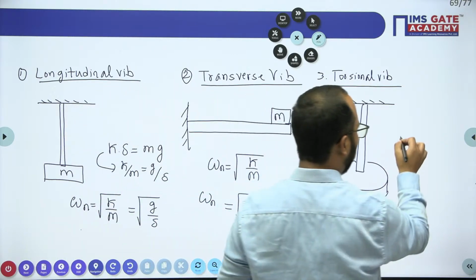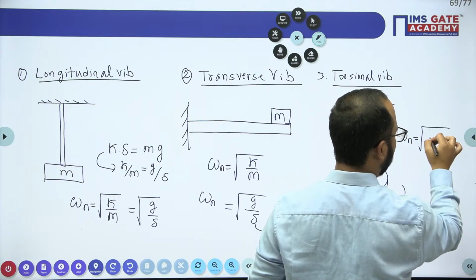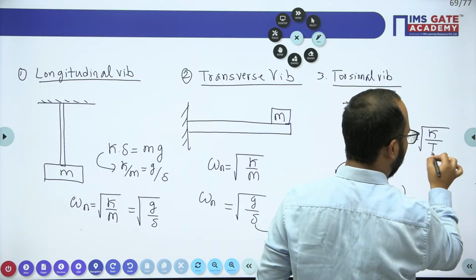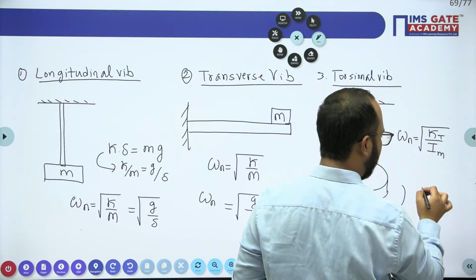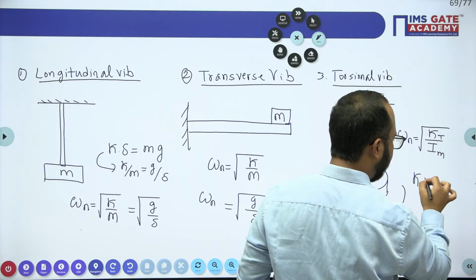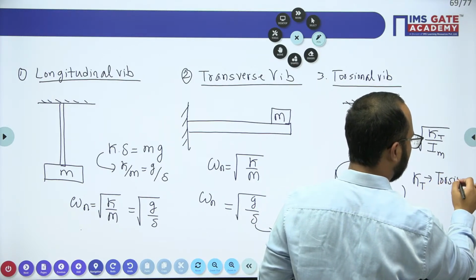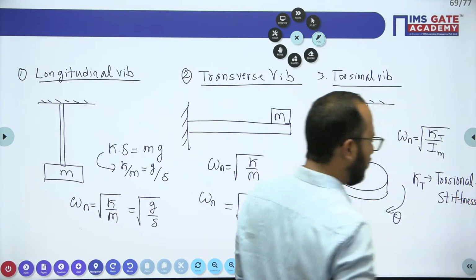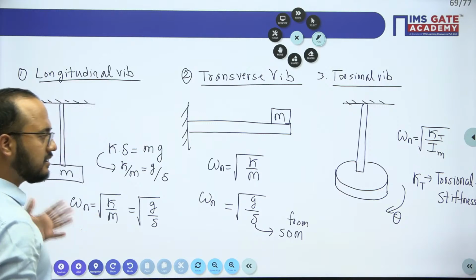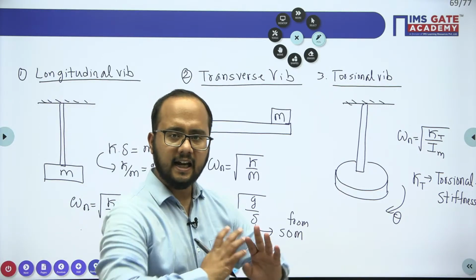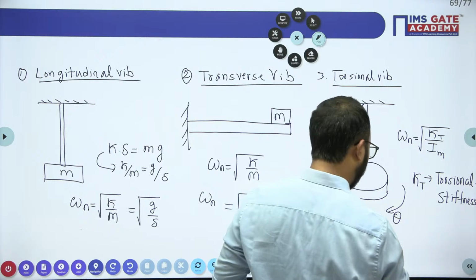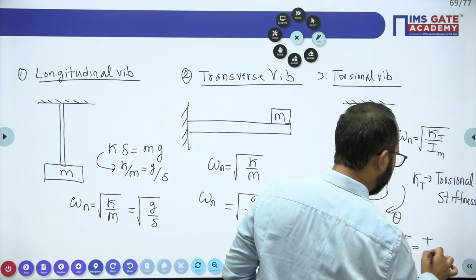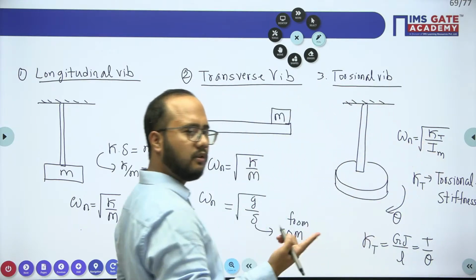Again, the formula is the same. Omega n equals under root K by what? Here in the case of torsion, we will not put M, we'll use the mass moment of inertia value. And K will be the torsional stiffness. So a very important point here: KT is your torsional stiffness. You need to know what torsional stiffness is, along with bending stiffness, axial stiffness, and so on. KT equals GJ by L, or you can write it as T by theta. Im is the mass moment of inertia. That is the very basic thing.